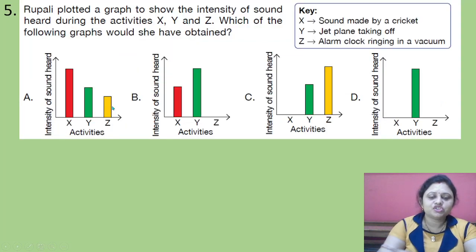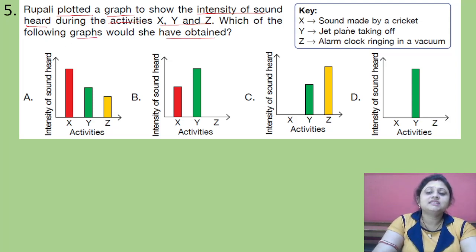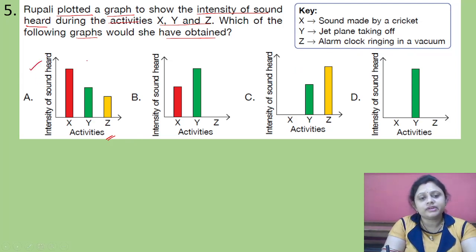Coming to the next question: Rupali plotted a graph to show the intensity of sound heard during the activities X, Y and Z. Which of the following graphs would she have obtained? X is the sound made by a cricket, Y is a jet plane taking off, Z is an alarm clock ringing in a vacuum. In the x-axis activities are there and in the y-axis intensity of sound heard is there.